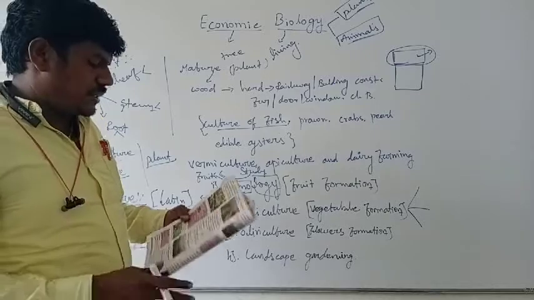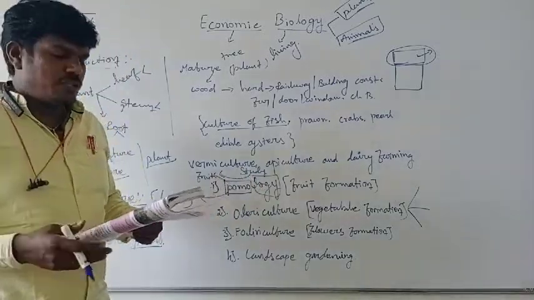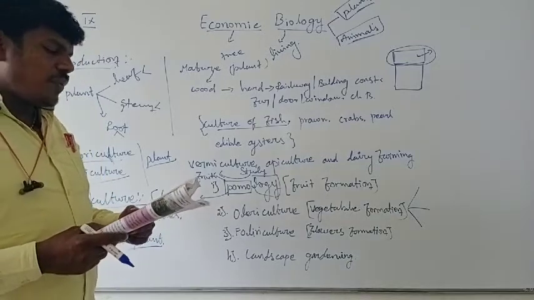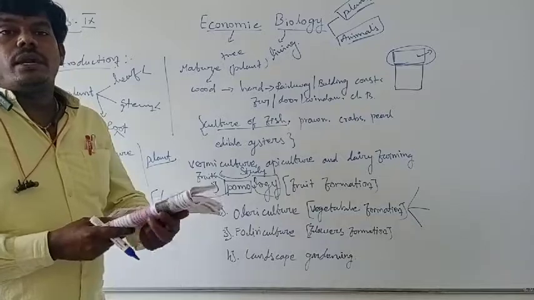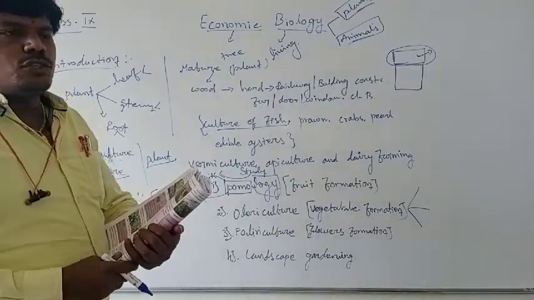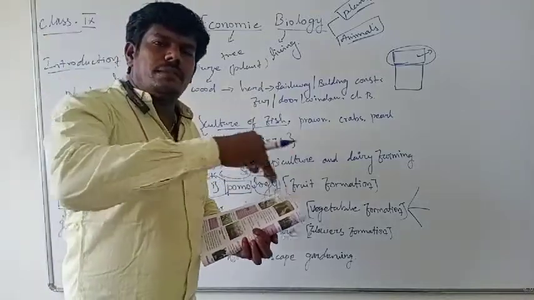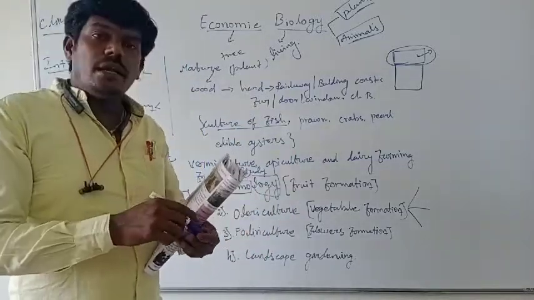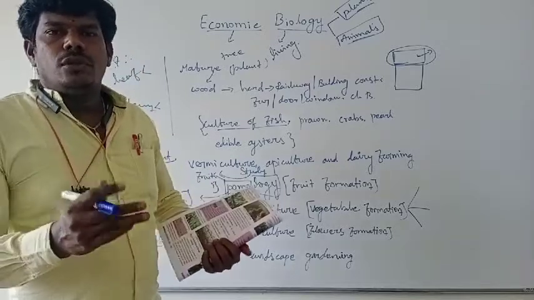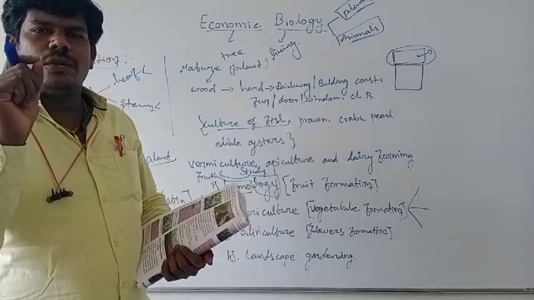And then greenhouse or polyhouse. Greenhouse means what? And polyhouse. It is a framed structure covered with a transparent material. Covered with transparent material means the sunlight penetrates inside the shade, but not the entire sunlight enters. Only some of the sunlight enters inside, because there are some minor holes.